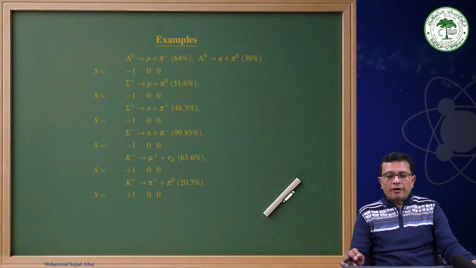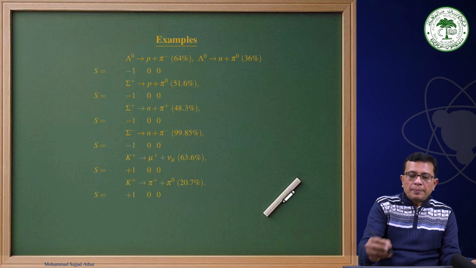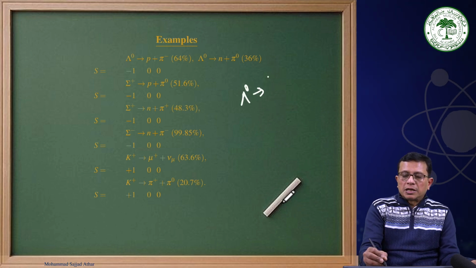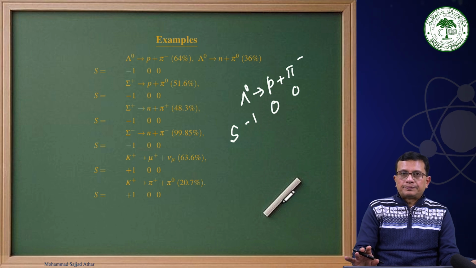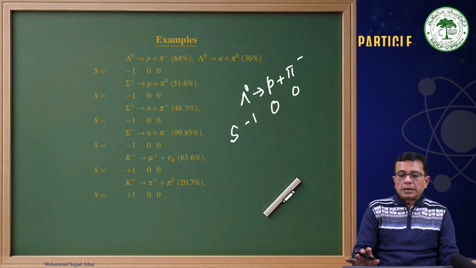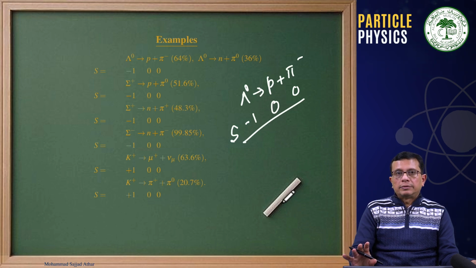Now let us take a few examples. If you take lambda 0 decaying into p plus pi minus, the strangeness quantum number for lambda 0 is minus 1, while the proton and pion are non-strange particles. Therefore, strangeness is not conserved in the decay, and that is why a new interaction was introduced, called the weak interaction.